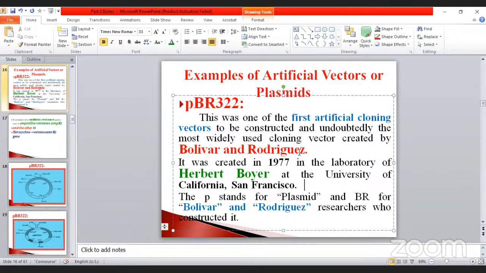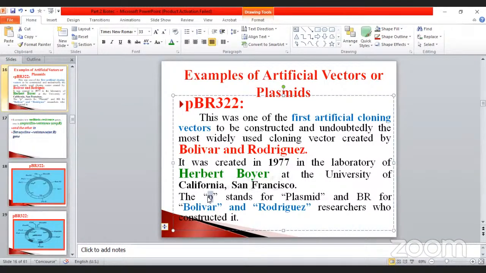Bolivar and Rodriguez. Third is the year, 1977. Fourth is the exact location: Herbert Boyer's lab at the University of California in San Francisco. So these are the four questions in this part. The P stands for plasmid. Sometimes they ask the question: what is the P in BR?